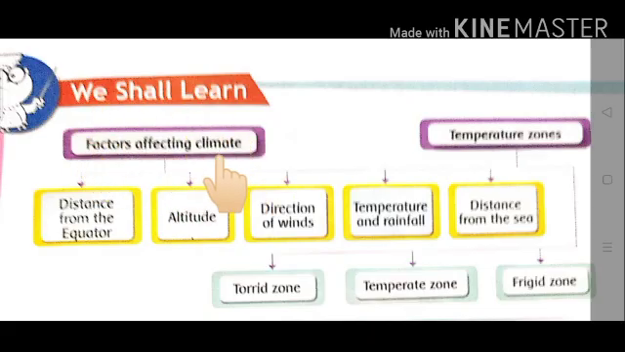Factors affecting climate are distance from the equator, altitude, direction of winds, temperature and rainfall, and distance from the sea. Children, all these factors affect the climate of a place. And temperature zones: there are 3 temperature zones, also called heat zones of the earth: torrid zone, temperate zone, and frigid zone.